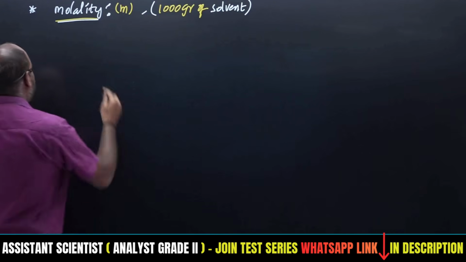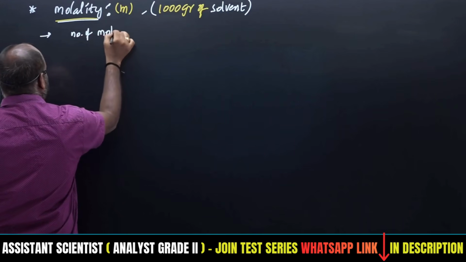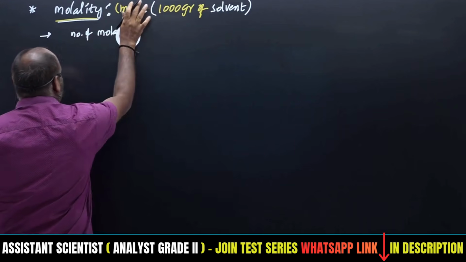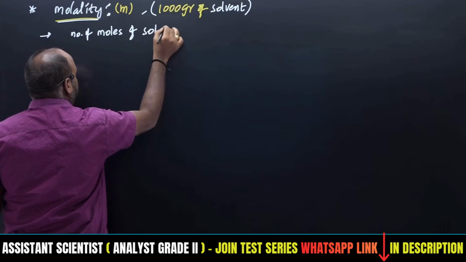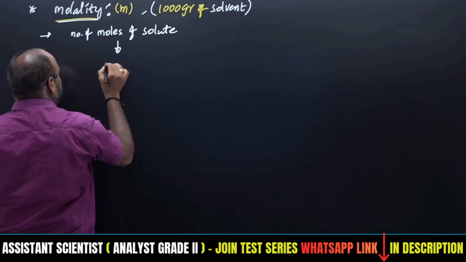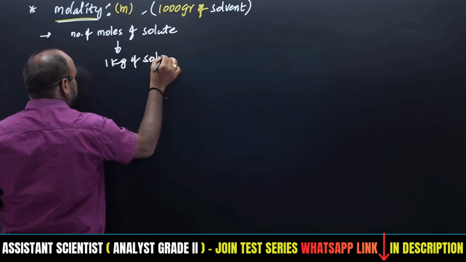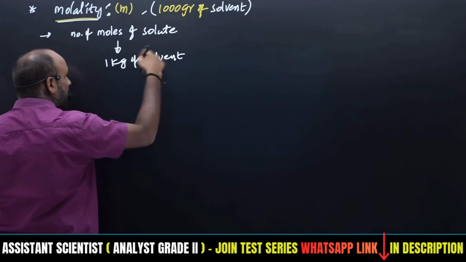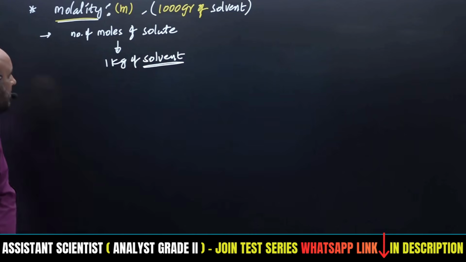The definition is the number of moles of solute dissolved in 1 kg of solvent. See here, solvent only, not solution. Just identify this difference compared to molarity and normality.